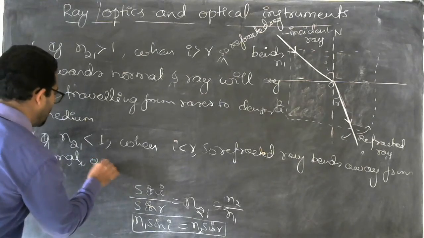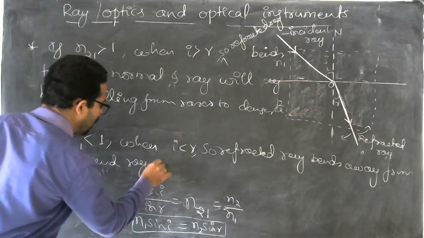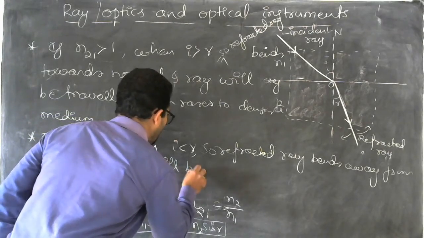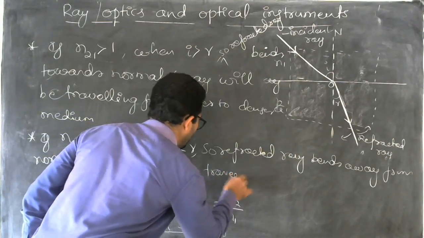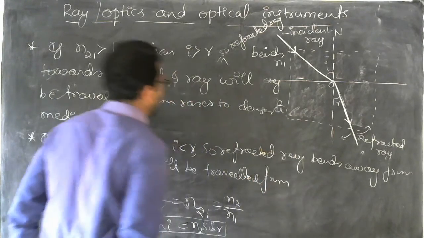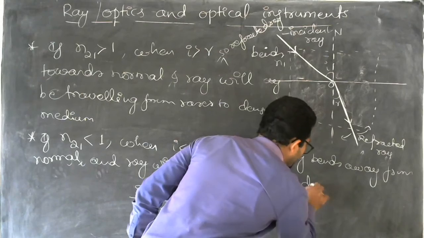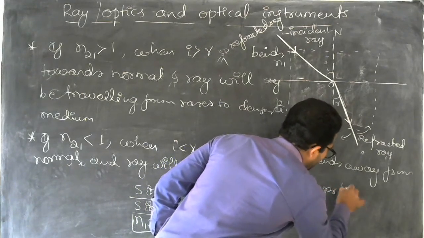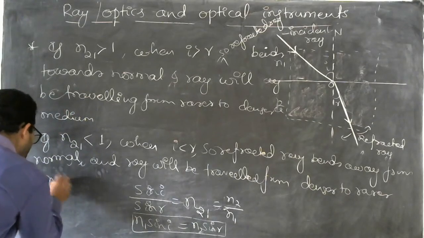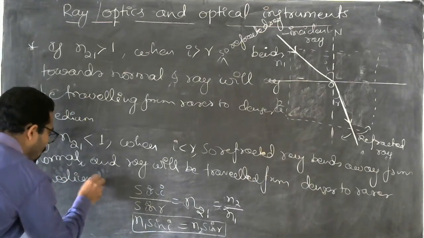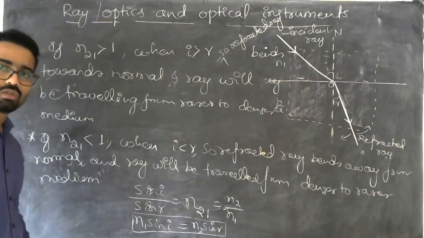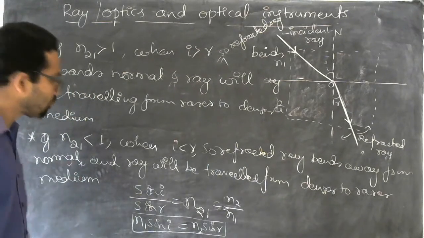And the ray will be traveling from a denser to a rarer medium. So this is what we can understand.